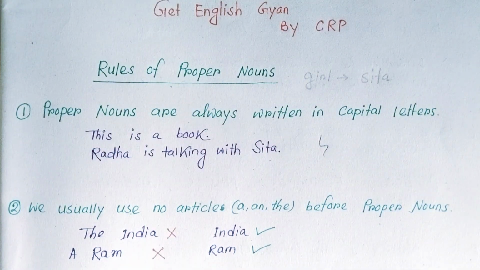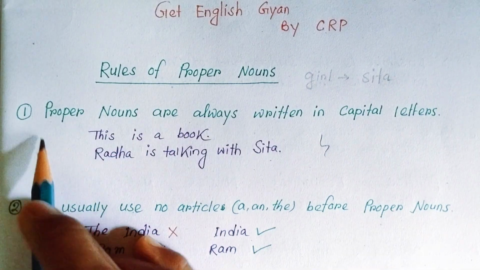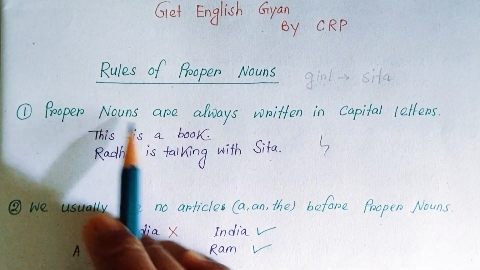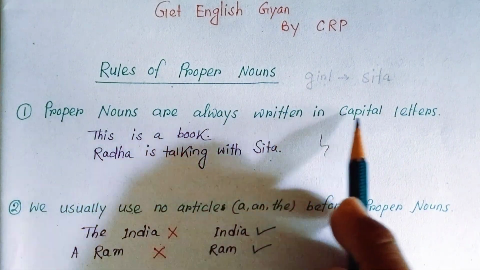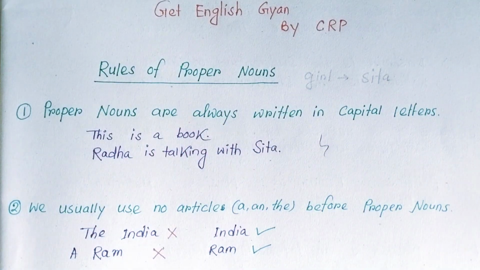In other words, we will learn where we can use proper nouns, the things that will come with proper nouns, and the things that will not come with proper nouns. So there are the first rules. The first rule is that proper nouns are always written in capital letters. It means whenever we use any proper noun, that noun should be written in capital letters.